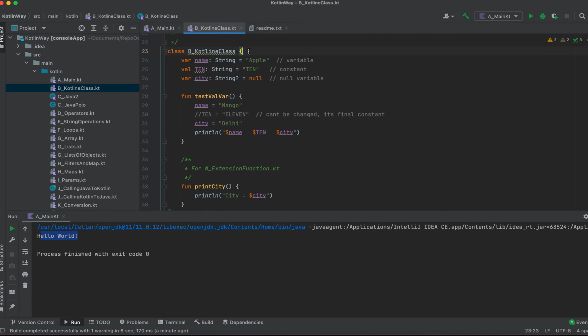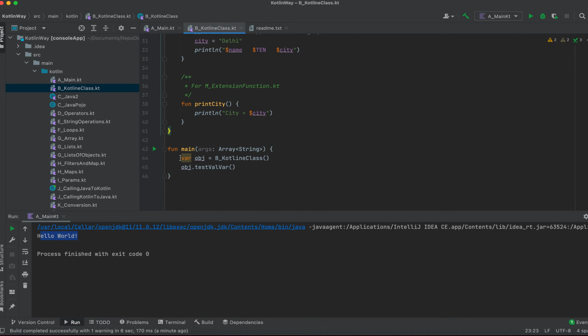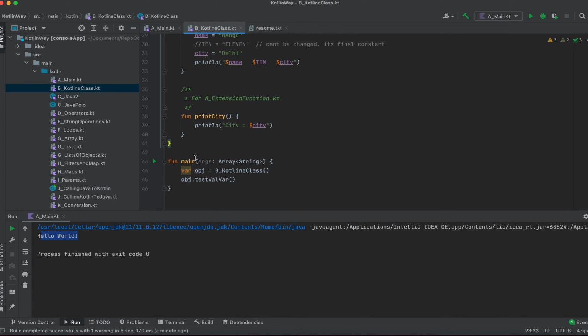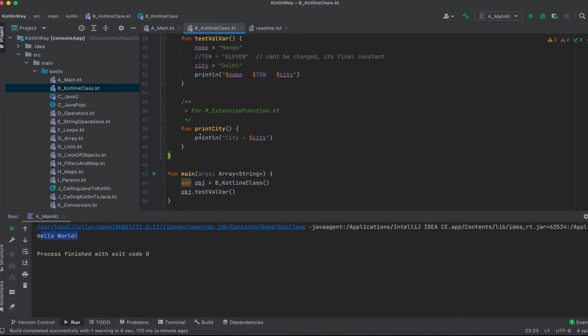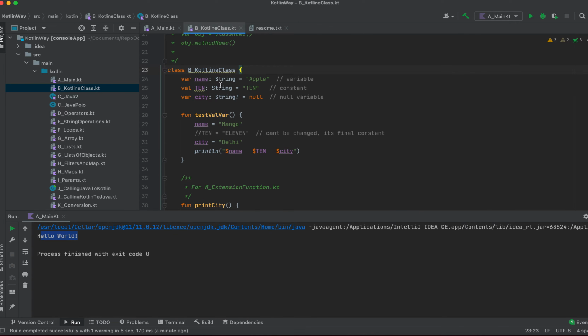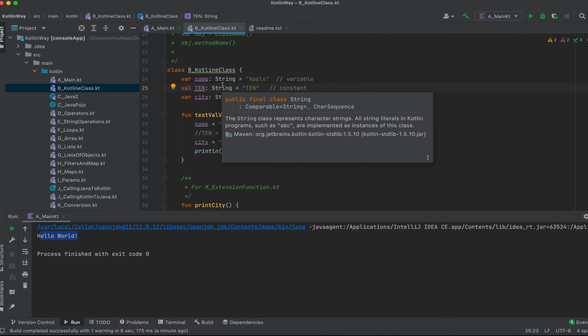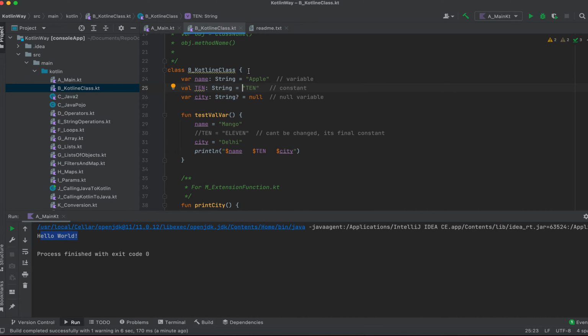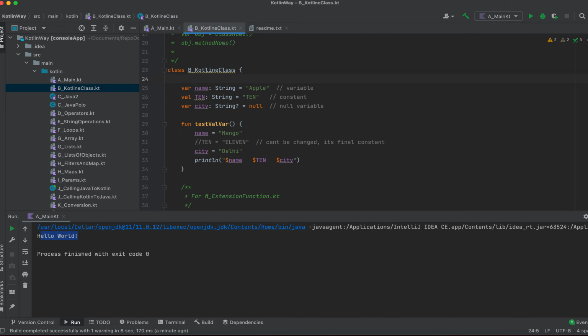I don't like it. So here we have created a class, and here the main method is outside. No need to create a main method inside the class. And here we have created a name variable. Okay, so again there are a lot of things to explain. See, in Java how we write, we always write like string name is equal to apple.